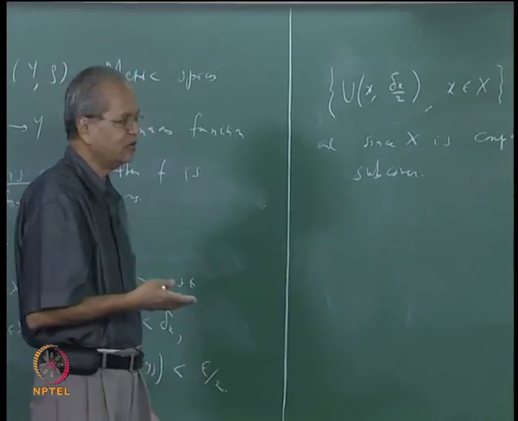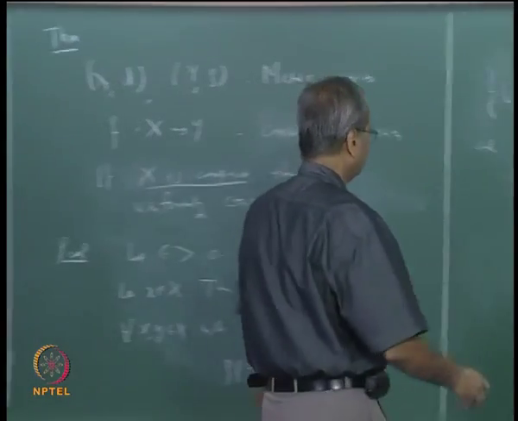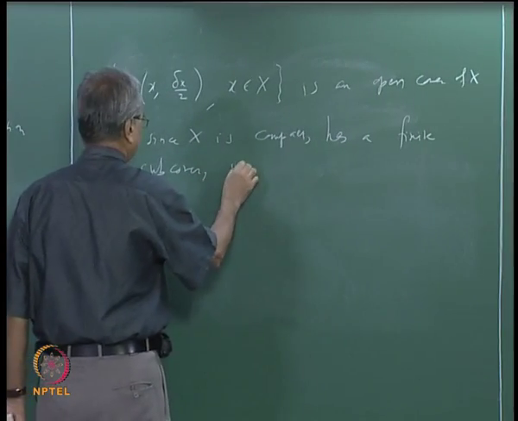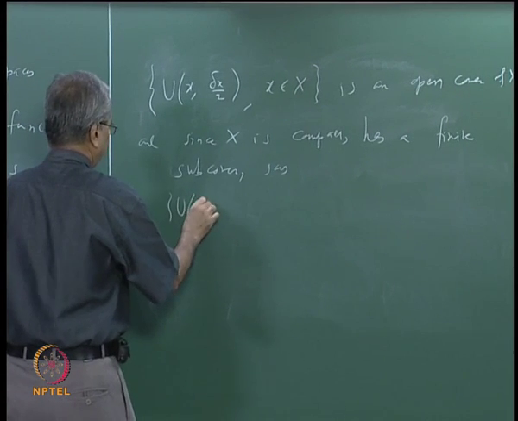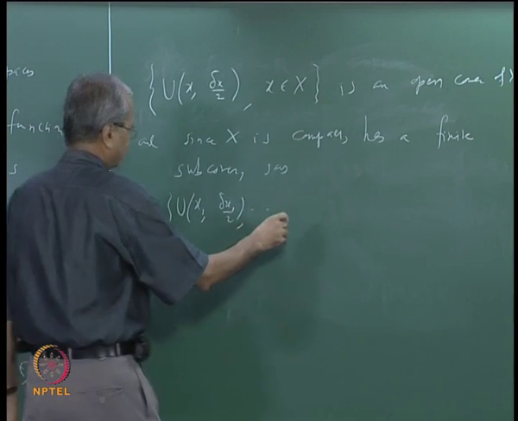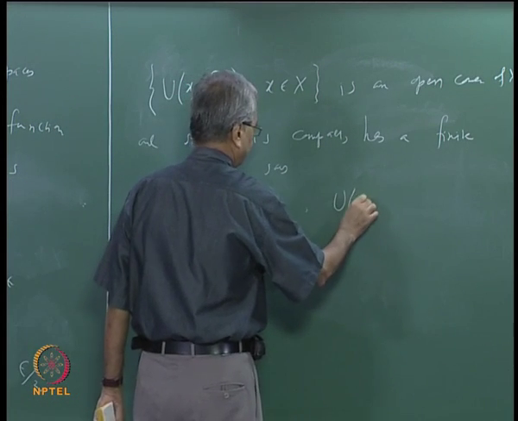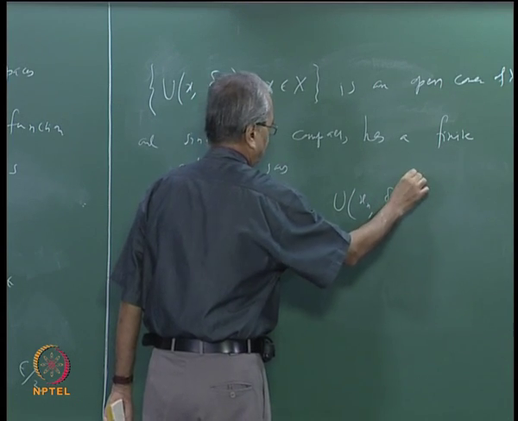Say that finite subcover involves n points x1, x2, etc., xn. So say it is U(x1, delta x1 by 2), U(x2, delta x2 by 2), etc. Let us say there are n such points, up to U(xn, delta xn by 2).